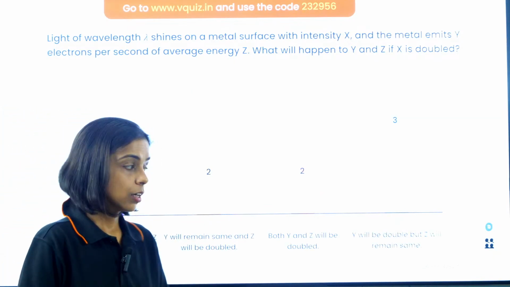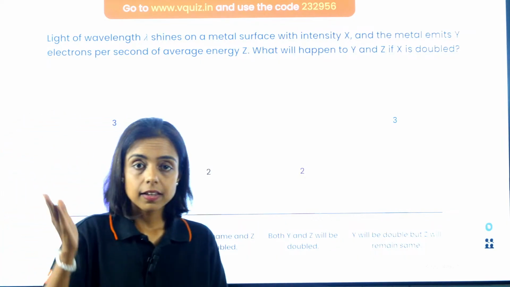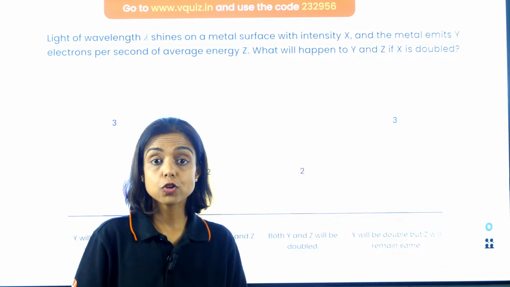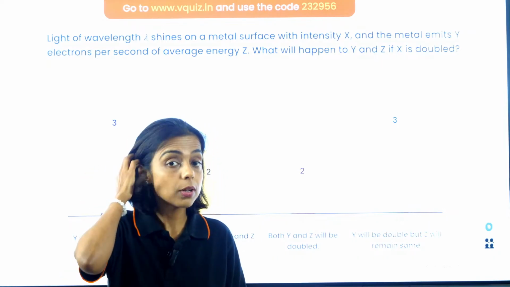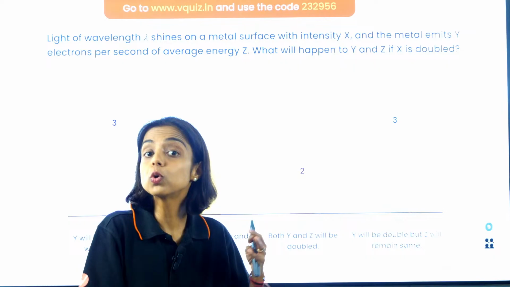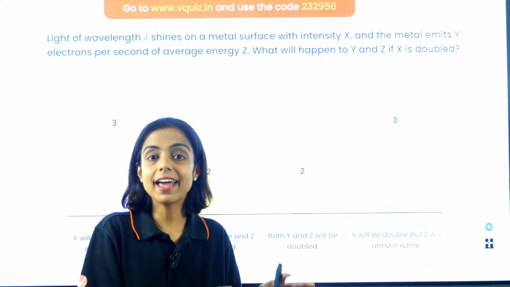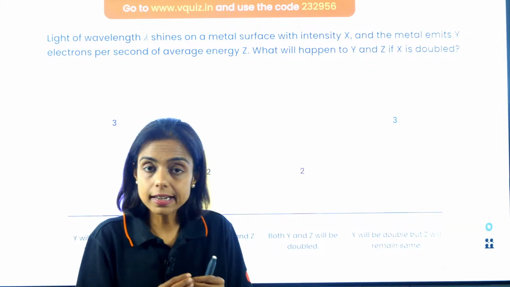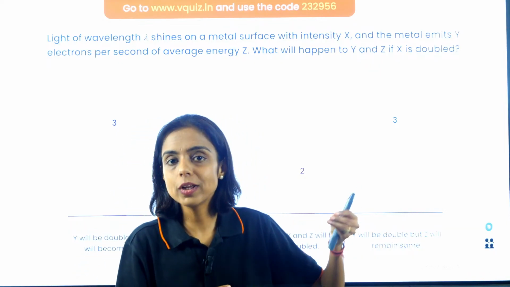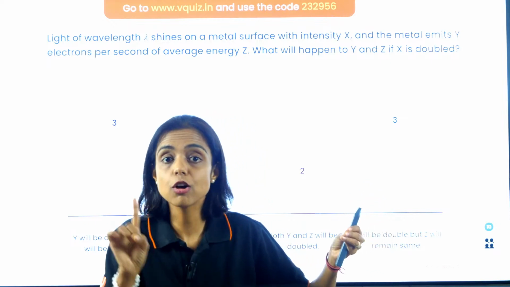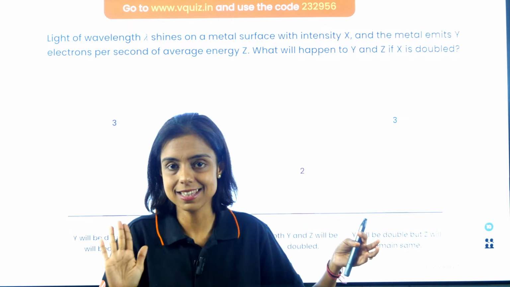So, guys, intensity of radiation means the number of quanta. So if you double the number of quanta, the number of photoelectrons will double without change in the energy of photoelectrons, because the kinetic energy of photoelectrons coming out of the metal surface depends upon the frequency of incident radiation, not the intensity.